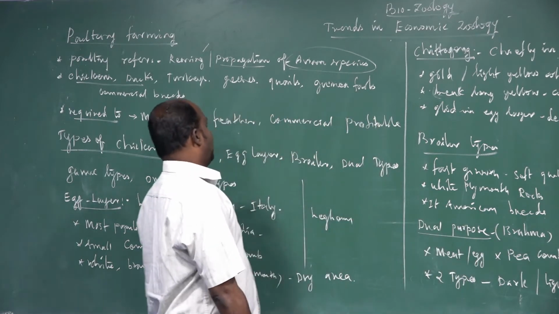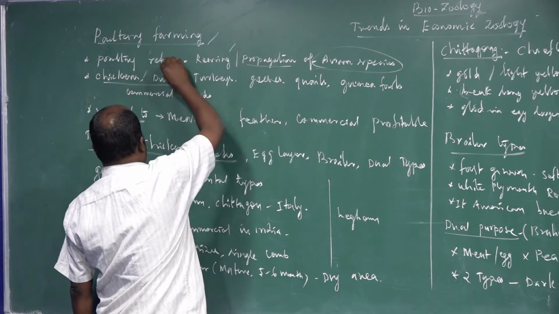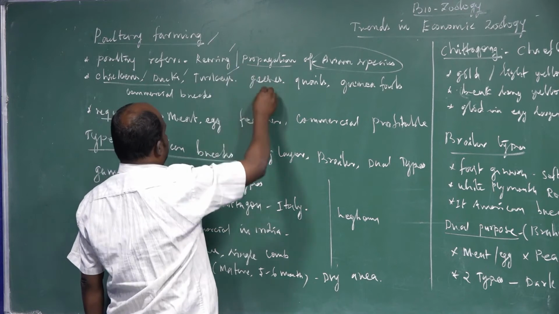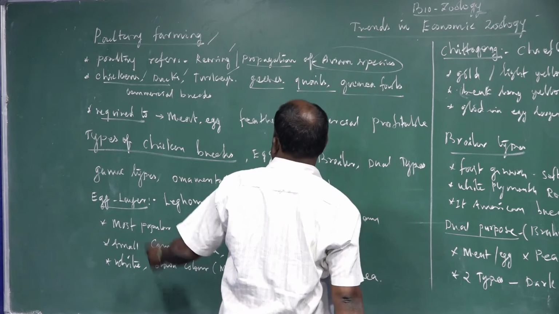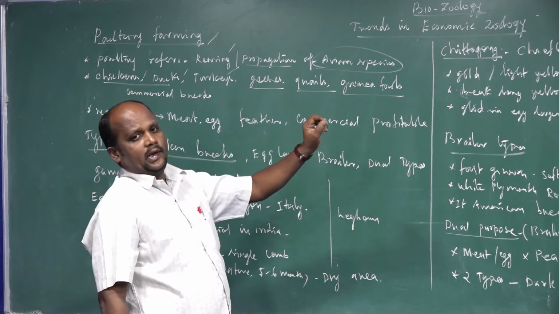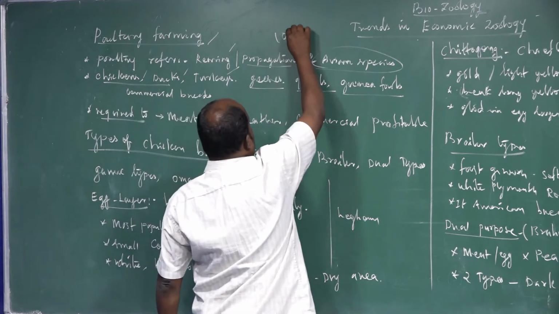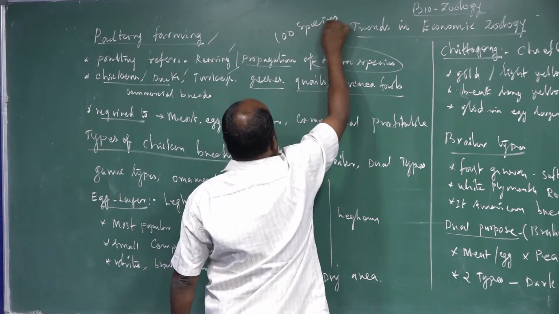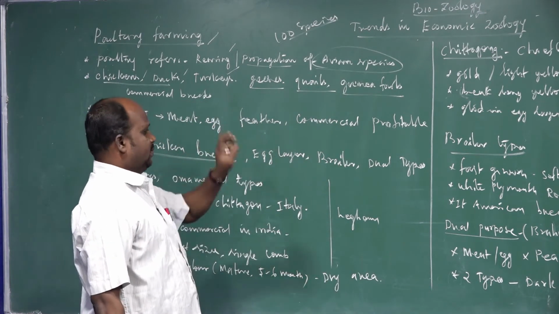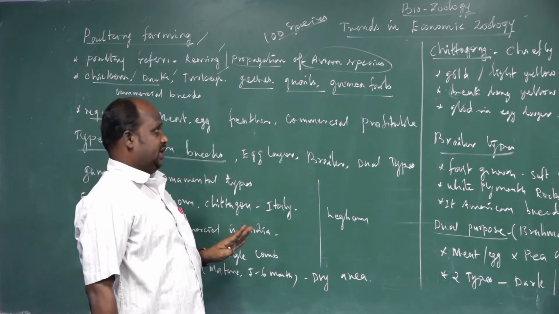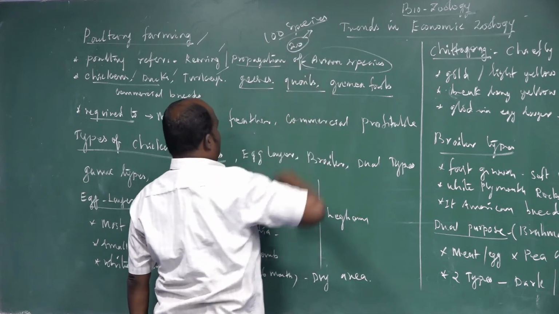What bird population do we rear under the poultry farm method? One is chickens, ducks, turkeys, geese, quails and guinea fowls. These are mostly reared as poultry birds. Not only these, we use more than 100 species. More than 100 species we can rear, and that is called poultry culture, but we concentrate on 20 among the 100. Only 20 species we rear.